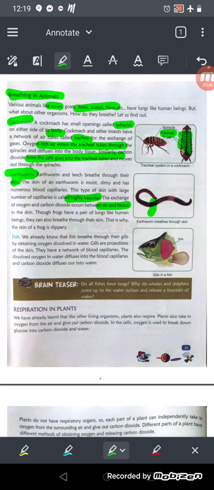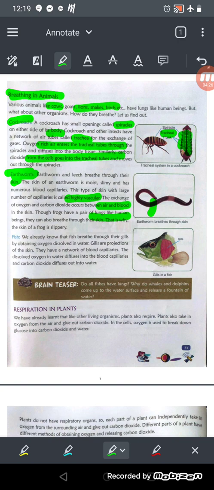Frogs have a pair of lungs like human beings, and they can also breathe through their skin. That is why the skin of a frog is slippery. Why do frogs have lungs? Because they are amphibians, meaning they live on land and in water as well. When they are on land, they breathe through their lungs, but when they are under water, they breathe through their skin. That's why the skin of the frog is also moist, okay?